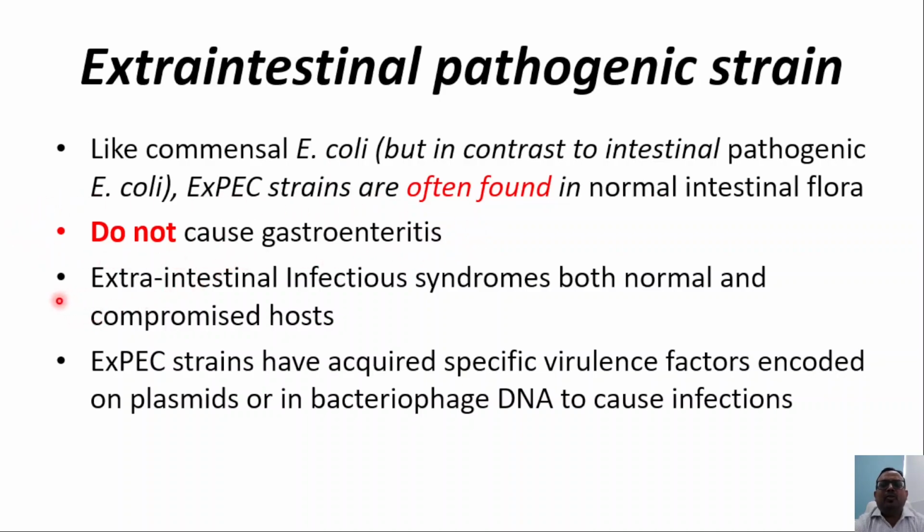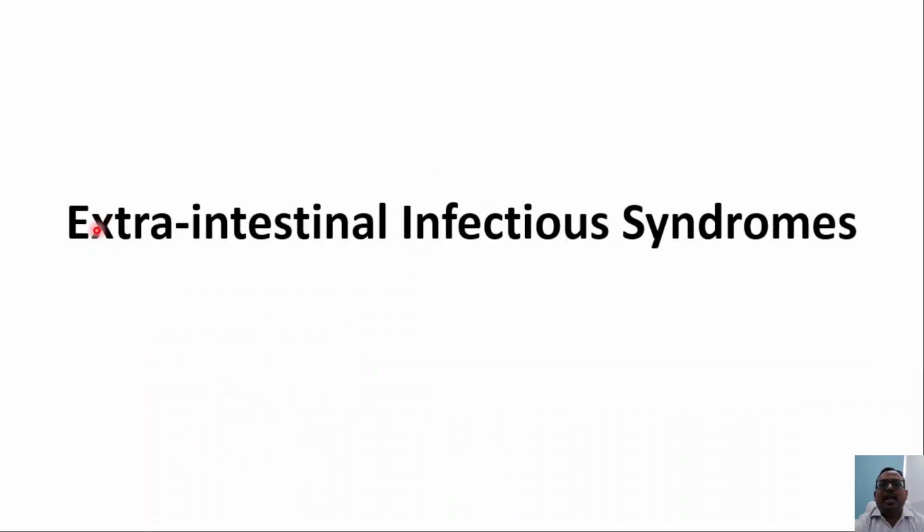They are causing extraintestinal infections or extraintestinal infectious syndromes, and it can be in both immunocompromised or immune intact patients. Extraintestinal pathogenic strains again have acquired certain virulence factors encoded either on plasmid or in bacteriophage DNA to cause infections in human beings.